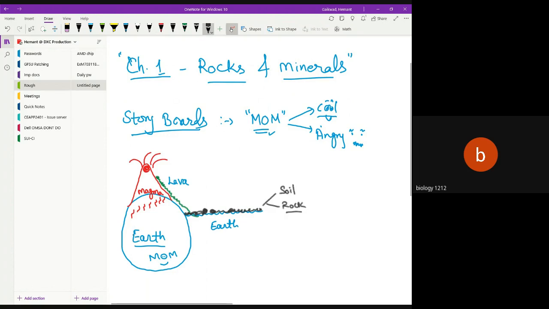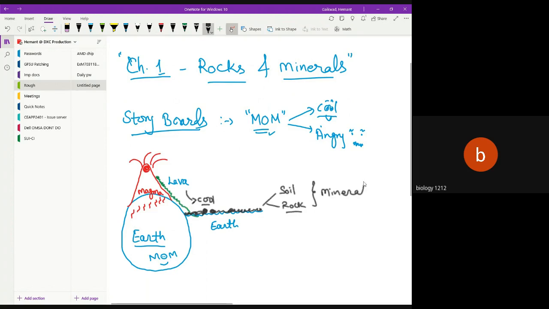This is a small kind of thing. Mother Nature Earth, when she gets angry, expels lava outside. Lava gets cooled down after some time. Of course, your mom gets cool after you go home, do something good for her and make her smile. She gets cool and everything becomes normal. So when the lava becomes normal, it converts into soil and rocks, which are basically rich in minerals.